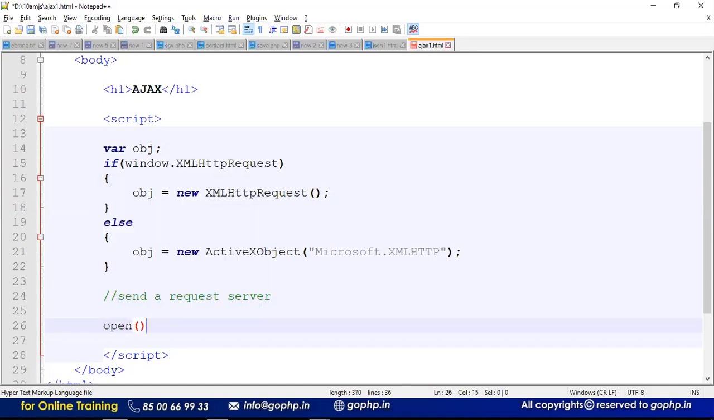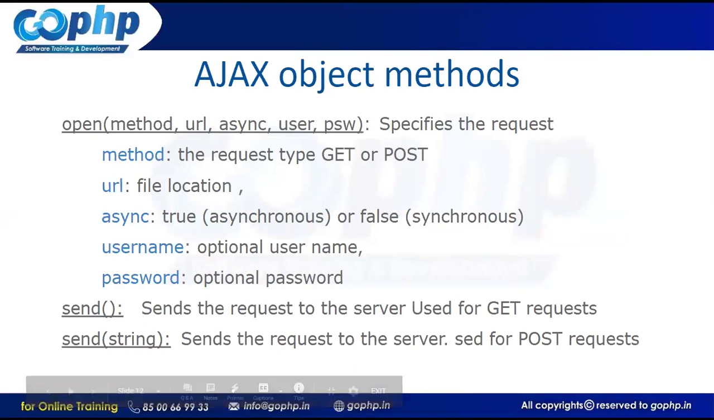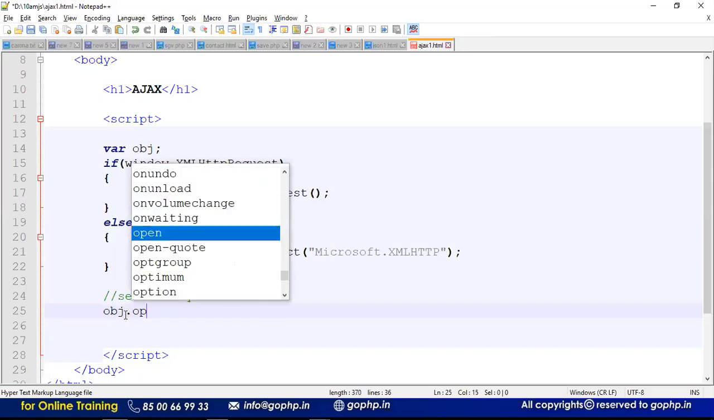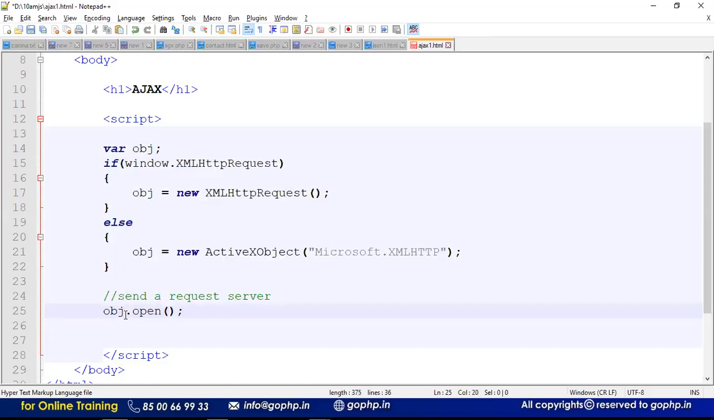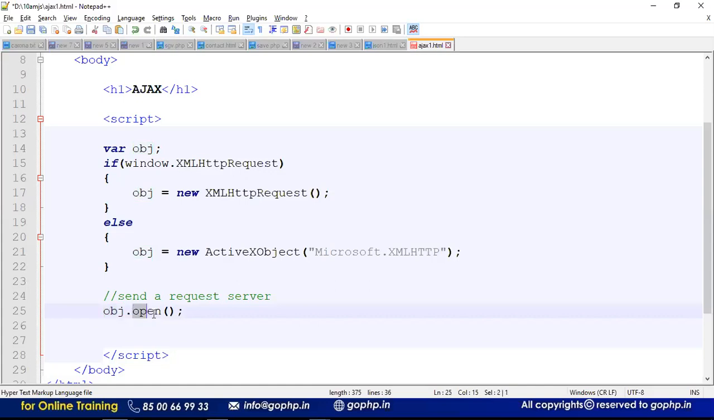Remember, this open method has 5 parameters, guys, of which the last 2 are optional. Don't worry, right now we don't have any username and password. We want to give method, type, URL and asynchronous. Open method cannot be accessed directly. What is the object, guys? Here, obj. You can take any variable here, not only obj; that is your choice. Now obj dot open, you have to access it like this. You cannot access the open method directly. That's why I told you, once the AJAX object is created, only then can we access the properties and methods. So I access it by using the object and the method open.